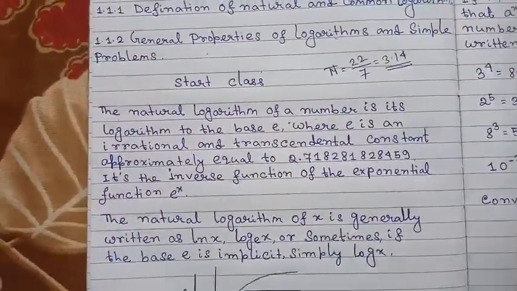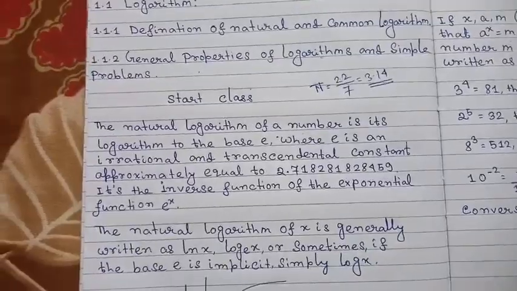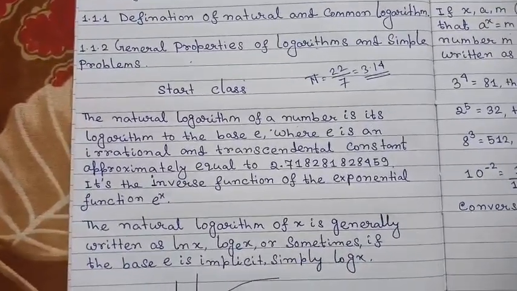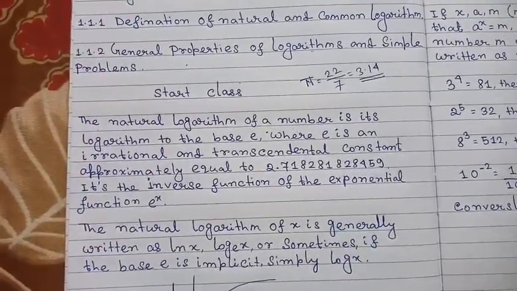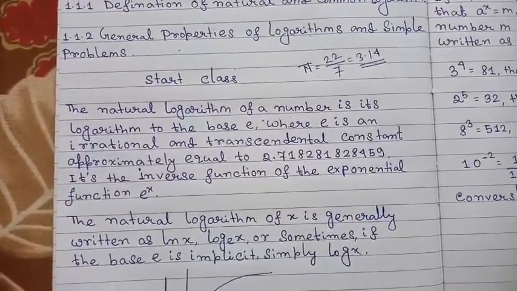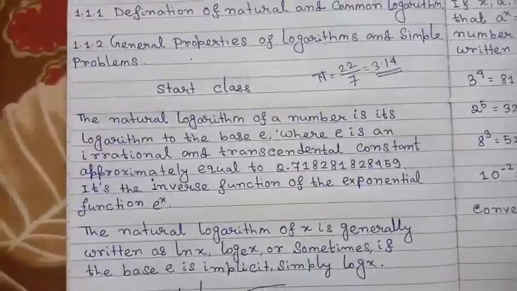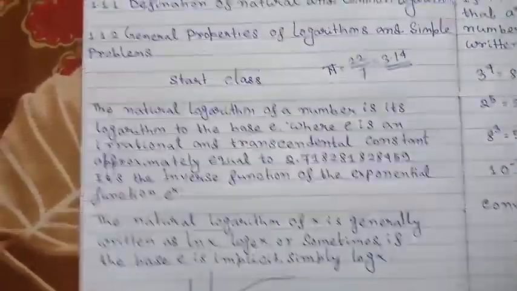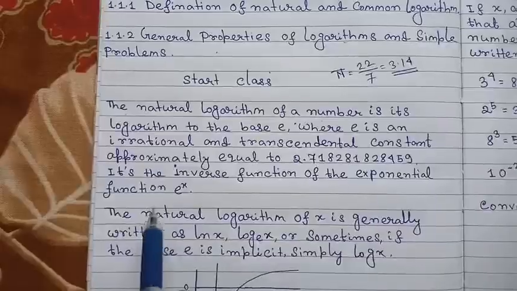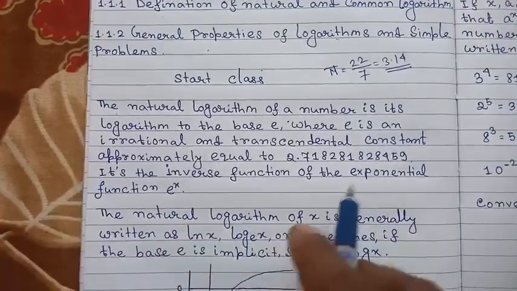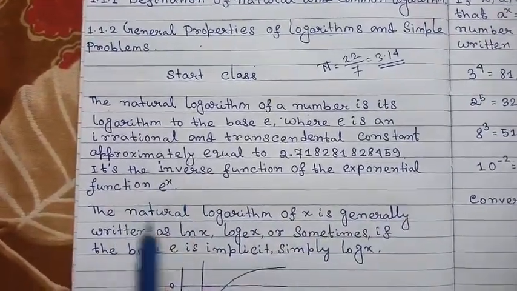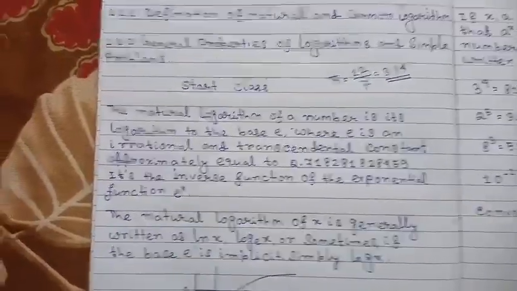You know that this is only the definition part. If you ask me for details, then come to my advanced classes of mathematics. It is the inverse function of the exponential function, e to the power x.